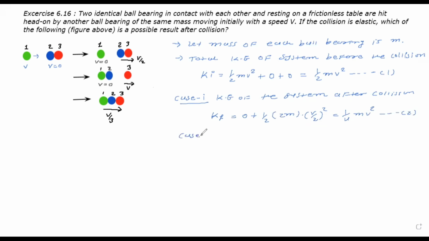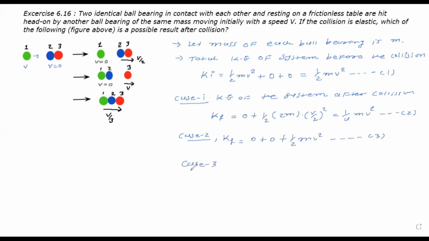Let's find the kinetic energy of the system after collision in the second case. In the second case, Kf is equal to, you can see that the first and second ball bearings after collision are at rest, so their kinetic energy will be 0. Here the third one is moving with velocity v, its mass is m, so its kinetic energy is half mv square. Let it be equation number 3.